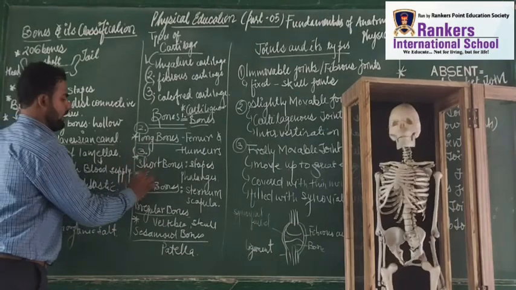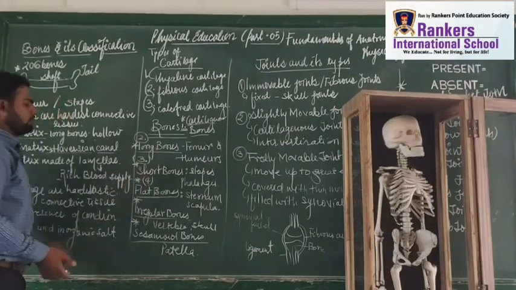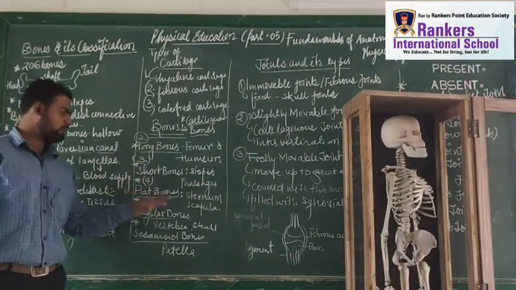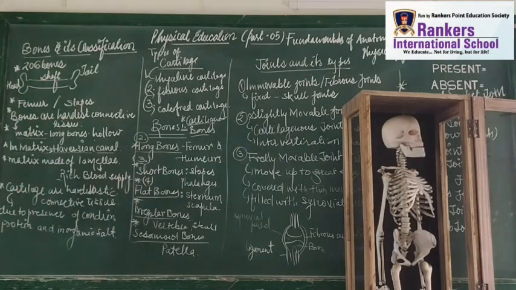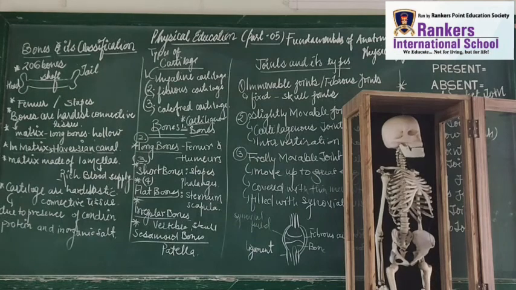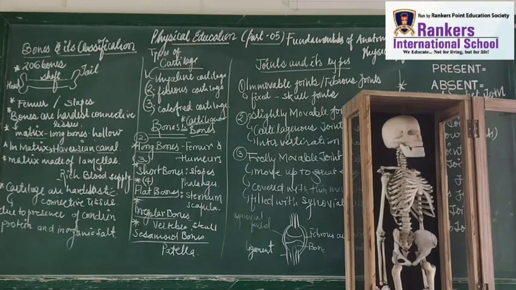Next point is the flat bones. Okay. So what are the flat bones? Flat bones like sternum, flat bones like scapula. Right, students? So the first thing that we have discovered right now is cartilaginous bones, which are elastic in nature. Second thing that we have covered is the long bones. These long bones are generally femur bone and humerus bone, right?